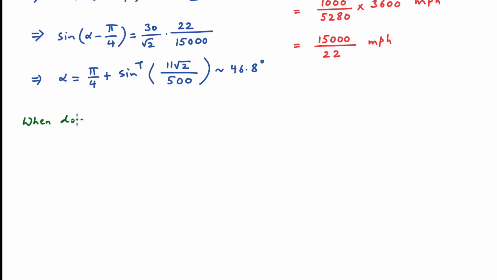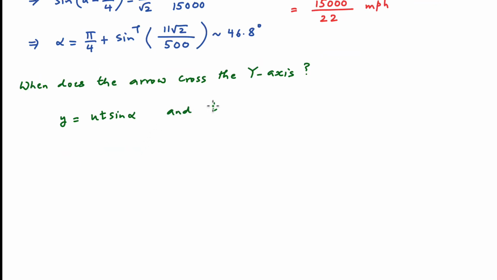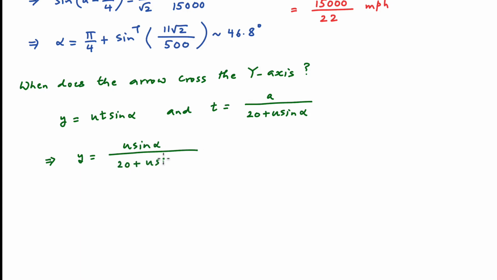To resolve this, first we check that even with the current answer, if we aim the arrow above the 45-degree line, where exactly does it cross the y-axis and meet the deer? Remember from the equations calculated above that y is equal to ut sin alpha and t is equal to a upon 20 plus u sin alpha. Combining these two equations, we get y is equal to u sine alpha divided by 20 plus u sine alpha times a.